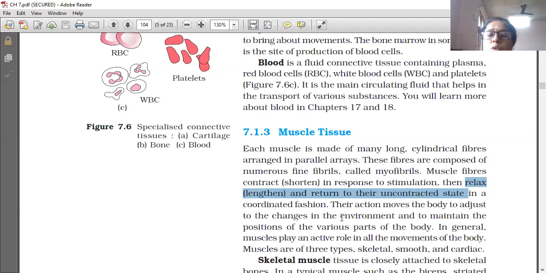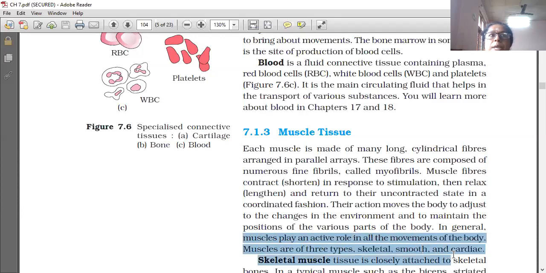In general, muscles play an active role in the movements of the body. So this is the general introduction to the muscle. Muscles are meant for movement of the body.